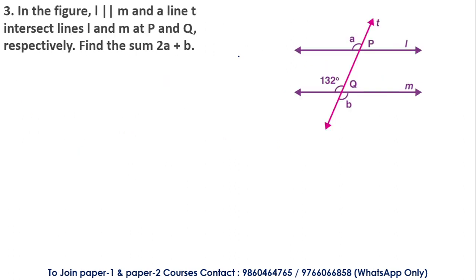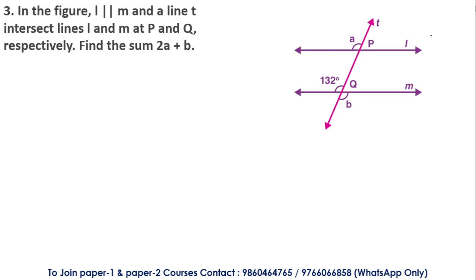Moving on to the next question now. In the figure, L is parallel to M and a line T intersects lines L and M at P and Q. Find the sum of 2A plus B.